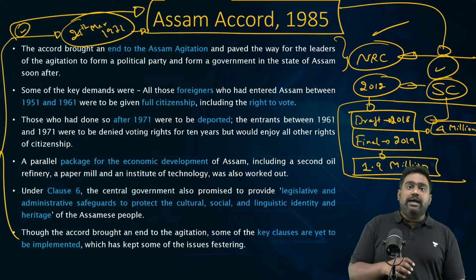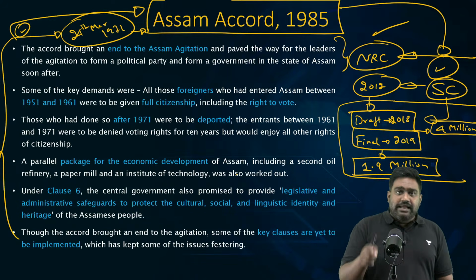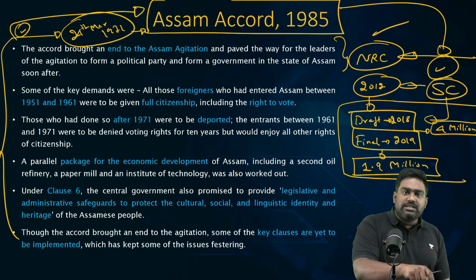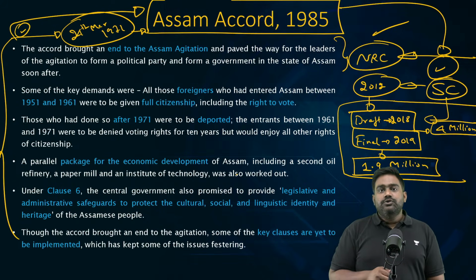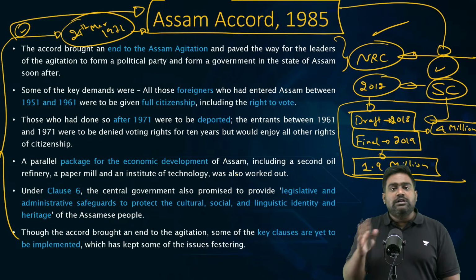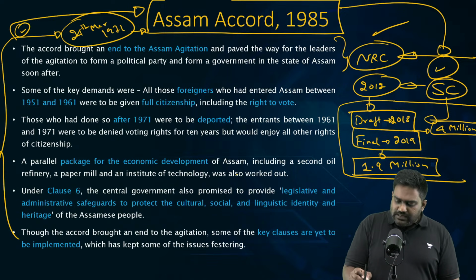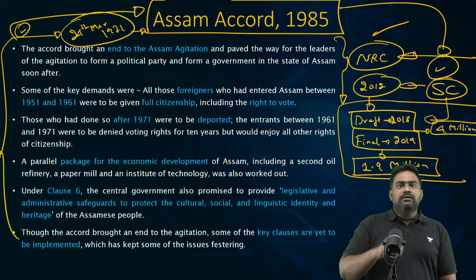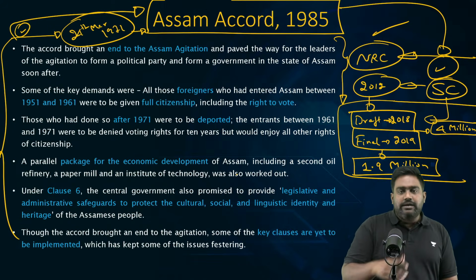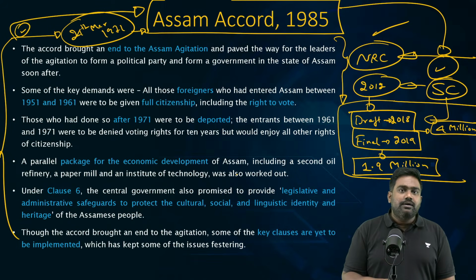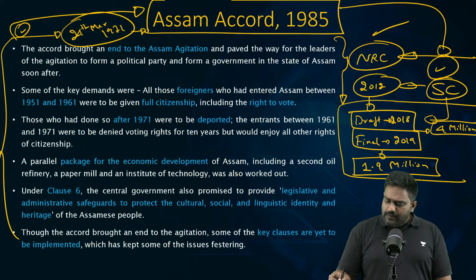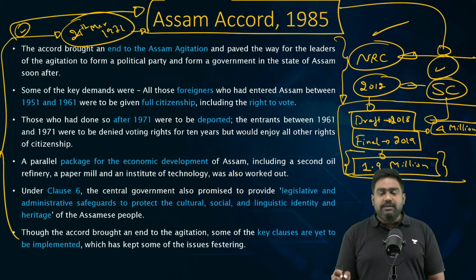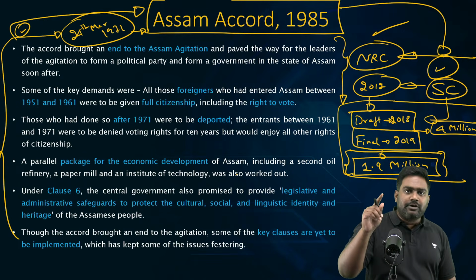There have been cases where illegal migrants who have managed to get fake or original documents have got them enrolled on the list. So there have been many, many cases of unfair exclusions, unfair inclusions. So given the crisis, the government has basically put a hold. It's not gone ahead with the next logical step. The next logical step is that these 1.9 million people should be given a chance to be heard by the foreigner tribunals in Assam.